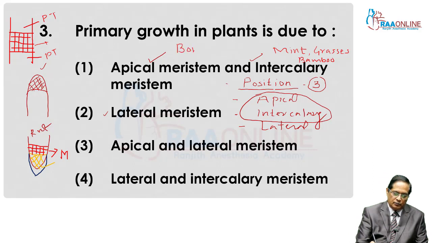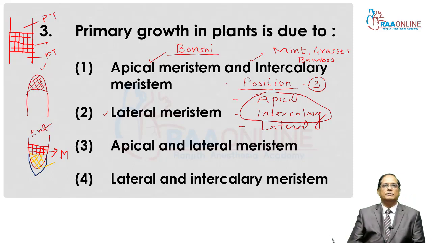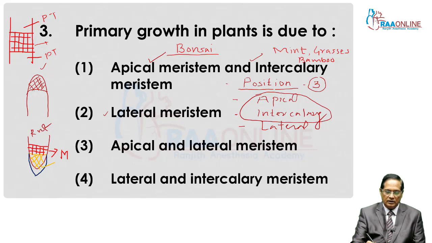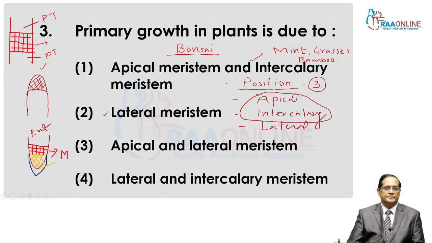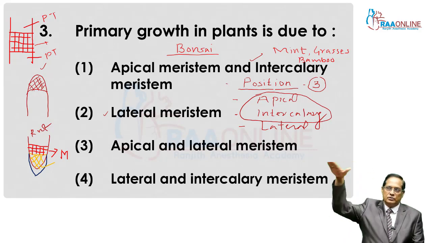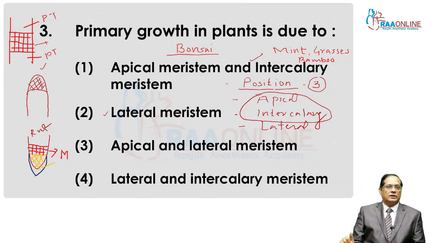When we make a bonsai or dwarf plant, the apical meristem is removed. You can make any plant dwarf up to your desirable height. Even a mango-like tree can be made into a bonsai plant.